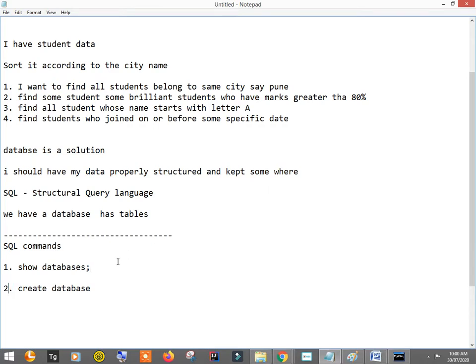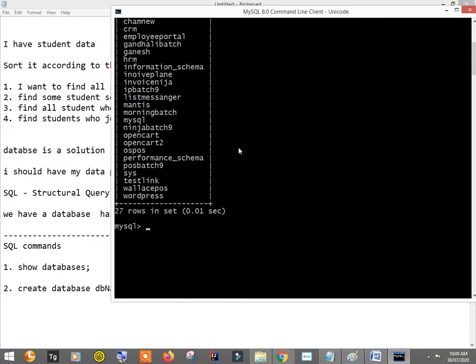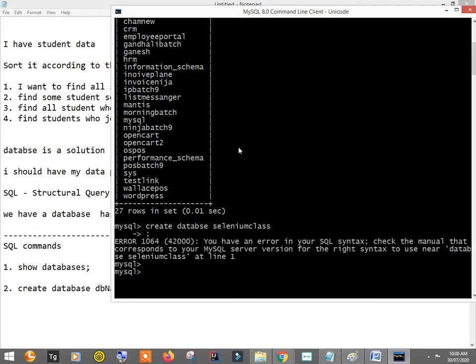The second command we will see is create database followed by the name. You can give any name to it. Let me create a database, let's say for my Selenium class, so I'll create a database Selenium class. Enter. Semicolon is a must. If you don't give the semicolon, it continues on the next line. Something is wrong, the database spelling is wrong.